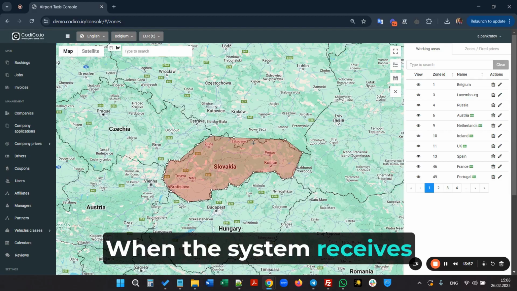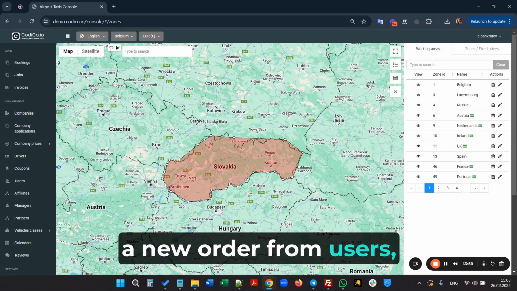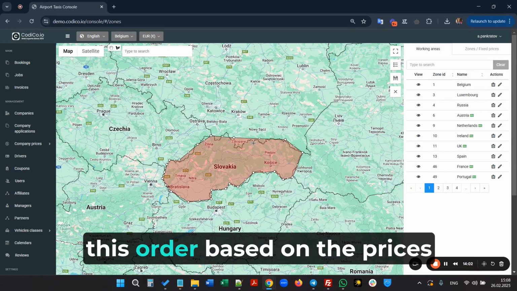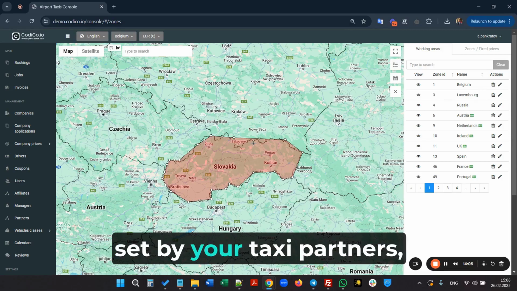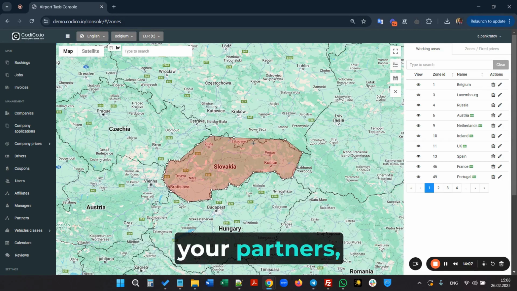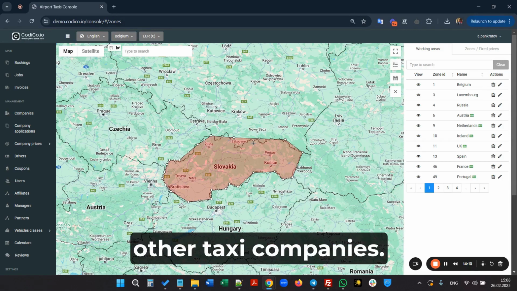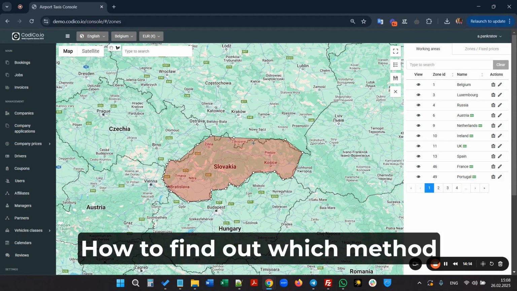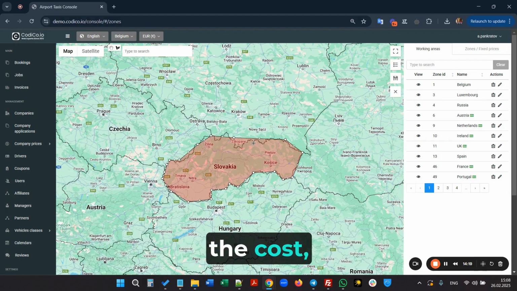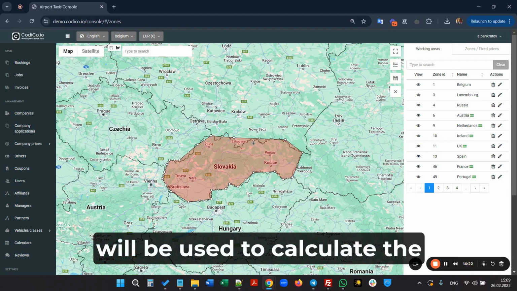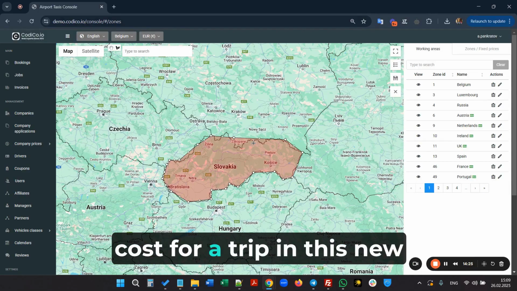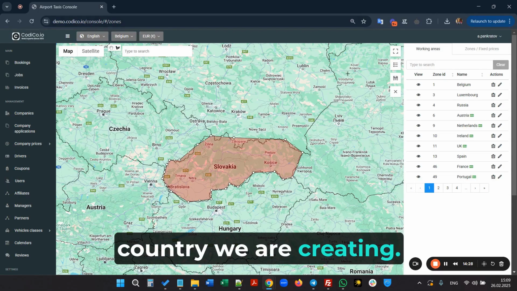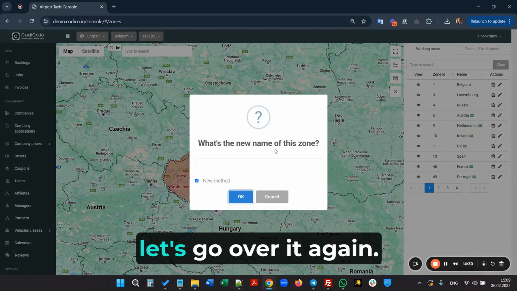When the system receives a new order from users, it will evaluate the cost of this order based on the prices set by your taxi partners, other taxi companies. So these are the two methods of cost calculation. How to determine which method will be used to calculate the cost for a trip in this new country we are creating. For this, let's go over it again.